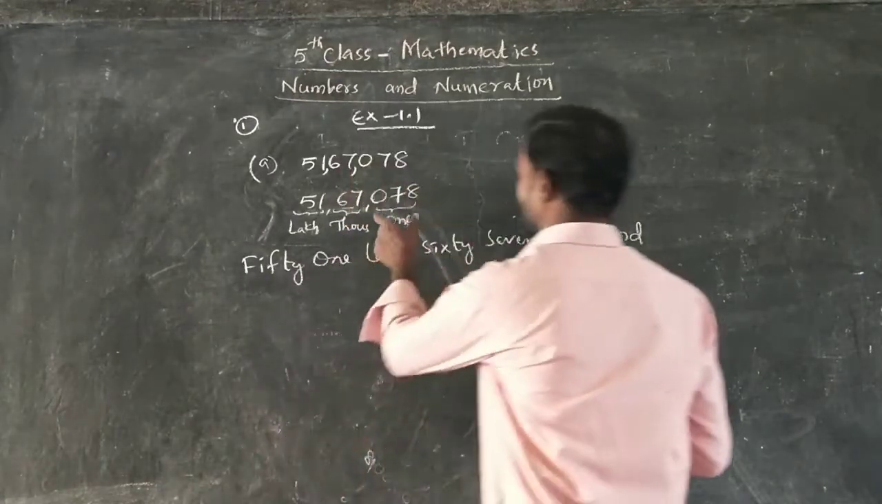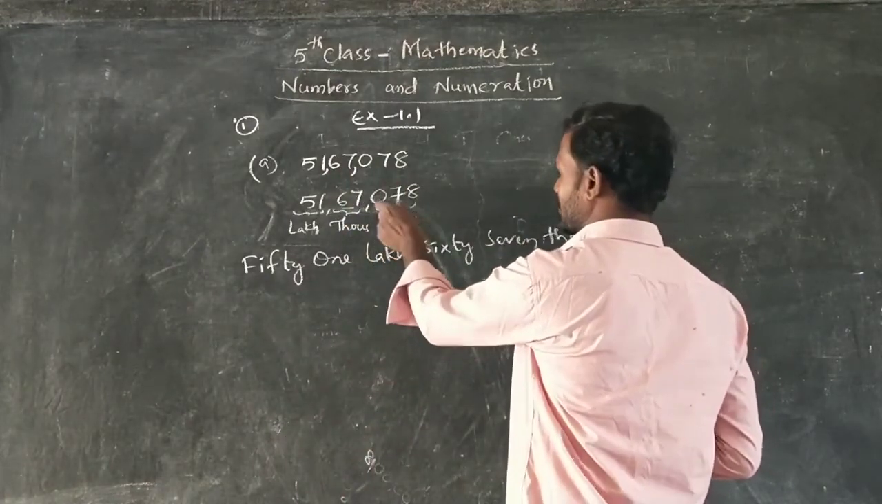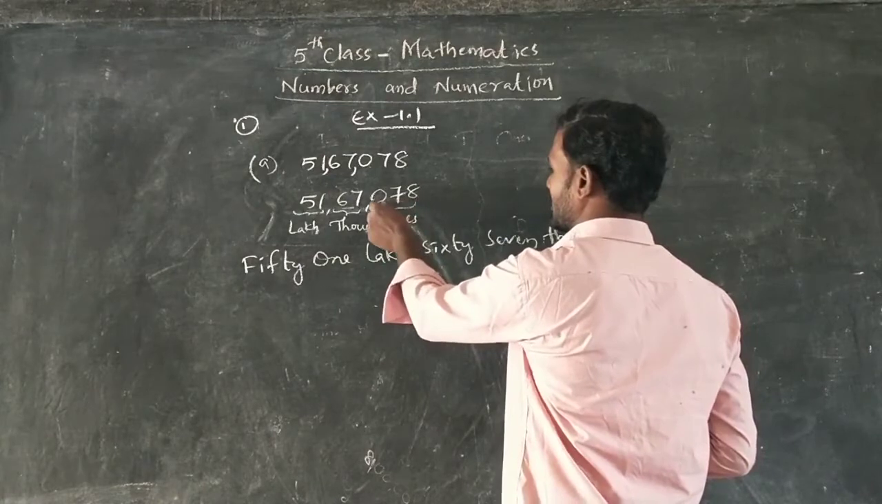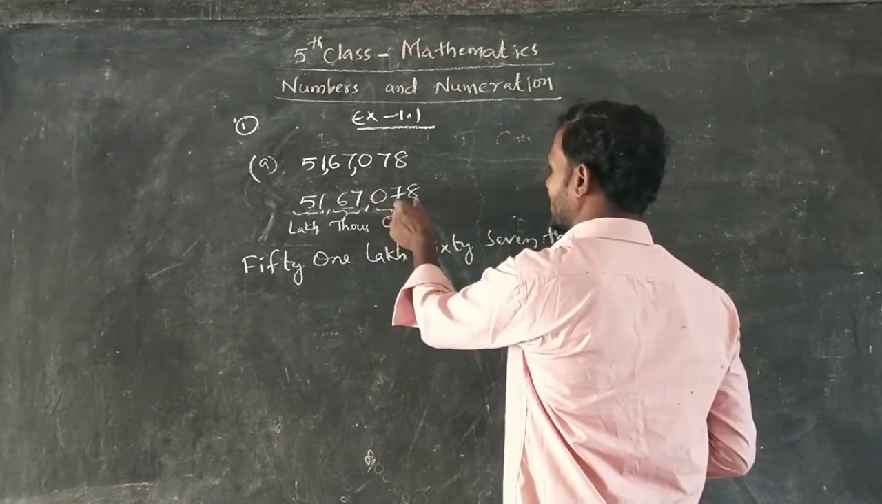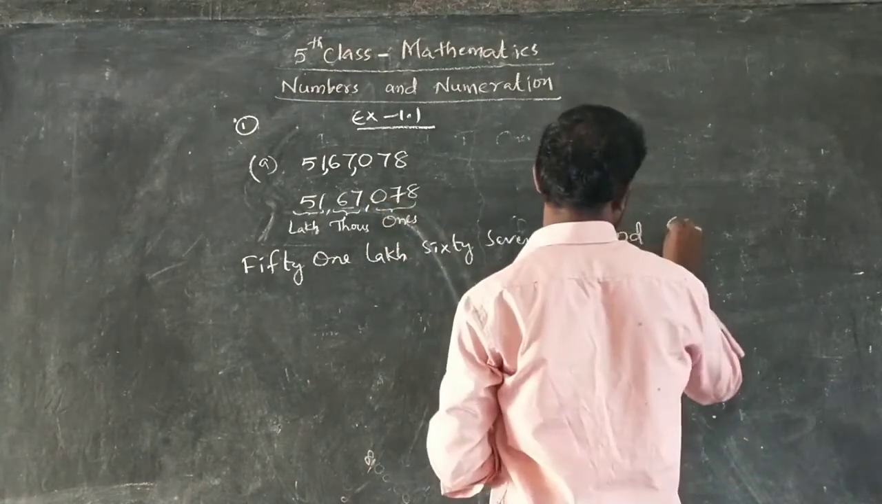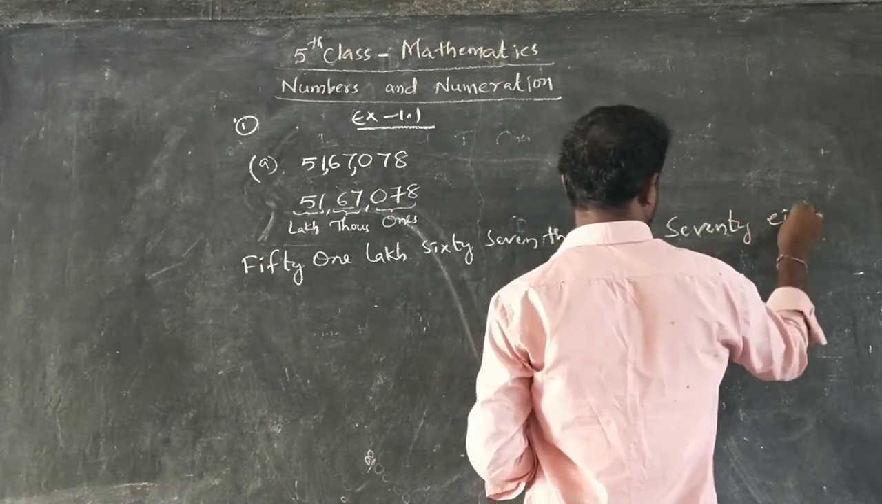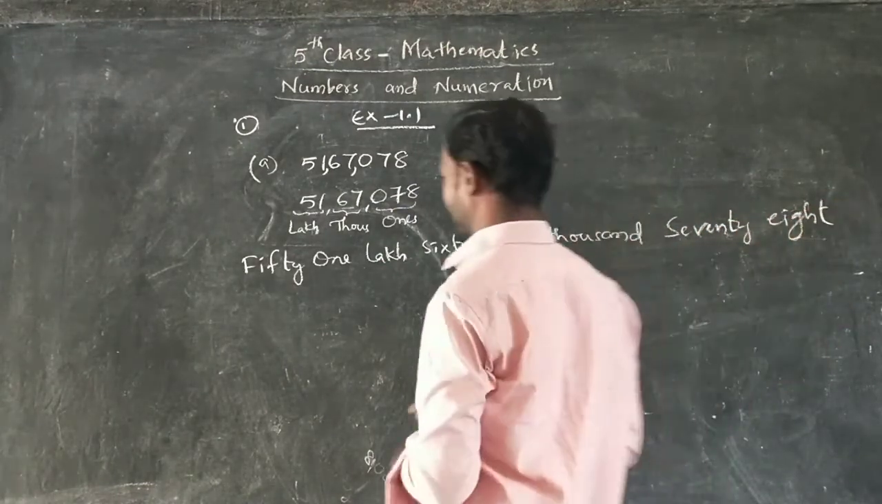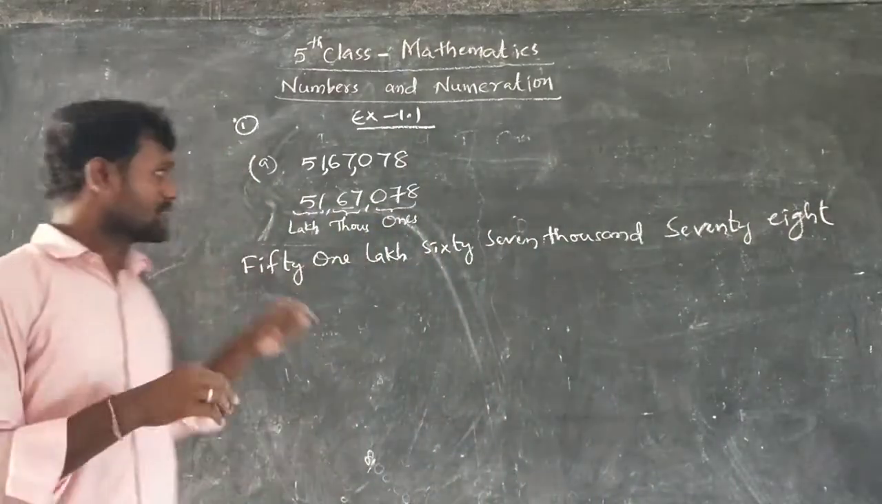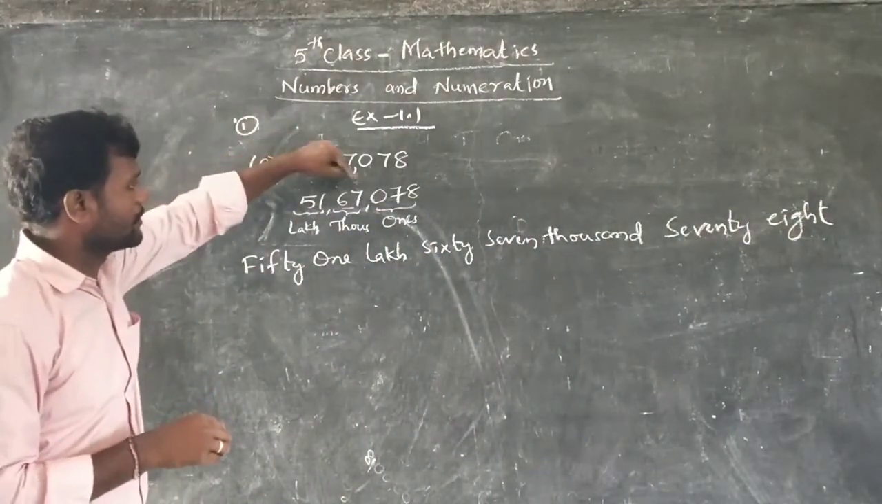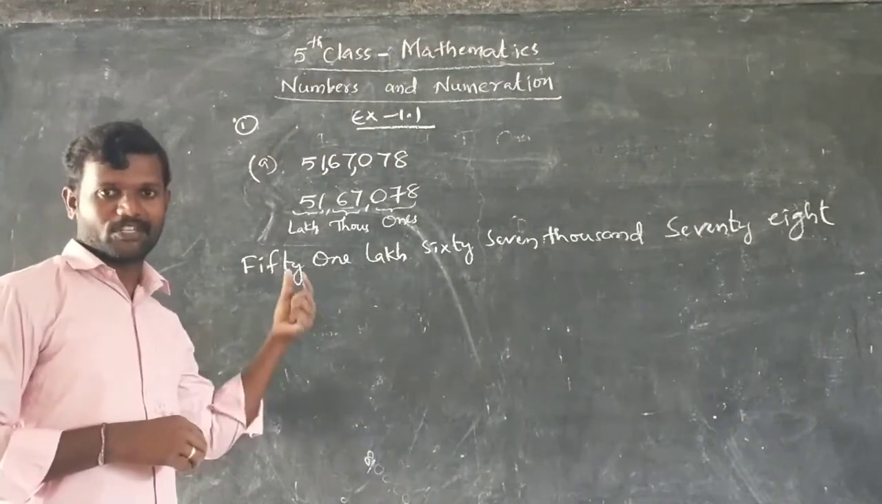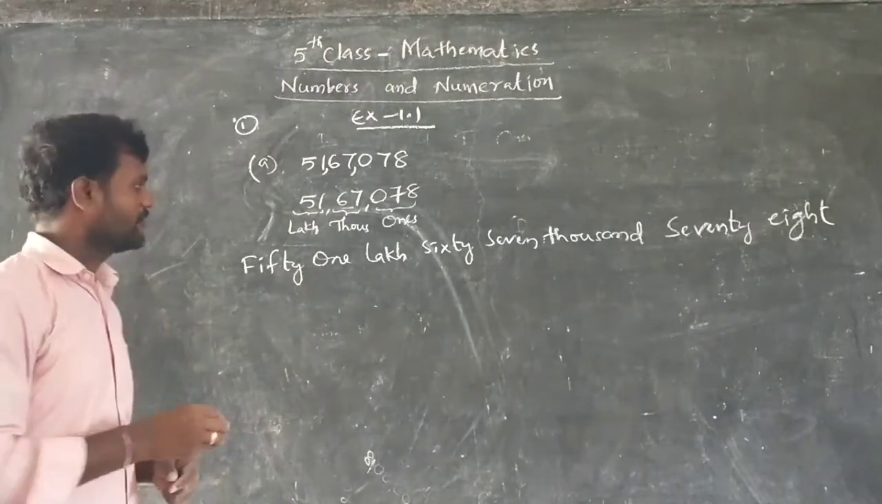Next one. What is this? It is completely in the ones place. Directly write the number. There are no hundreds. So what is this? 78. This is the number. In this way, first you will be given a number, separate it by commas and group them. After grouping them, write the number name for that.